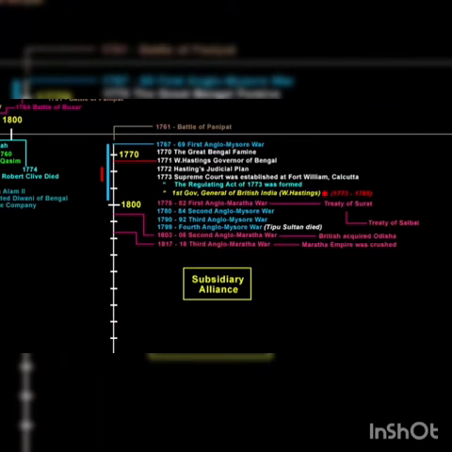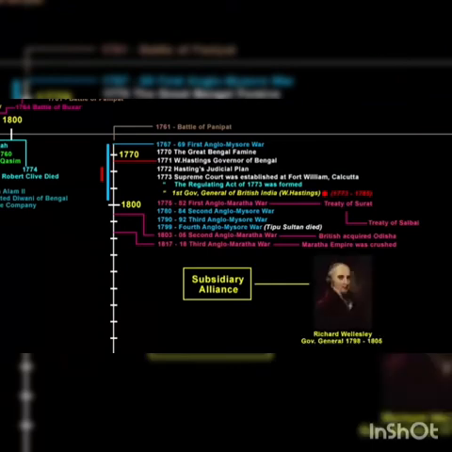The doctrine of Subsidiary Alliance was framed by Lord Wellesley, the Governor General of British India from 1798 to 1805. So if you see the timeline between 1798 to 1805, it was the time when the Fourth Anglo-Mysore War got over, as well as the Second Anglo-Maratha War took place. It was during this time the policy of Subsidiary Alliance was introduced.